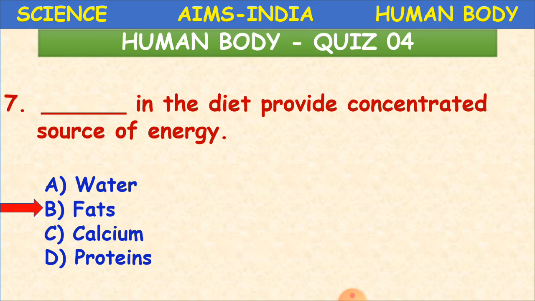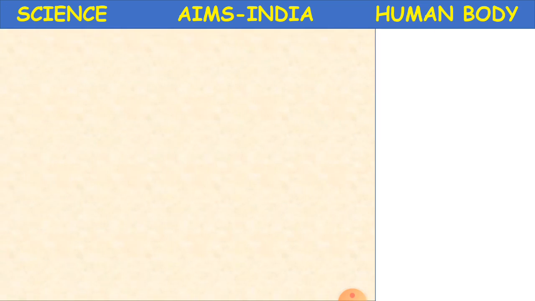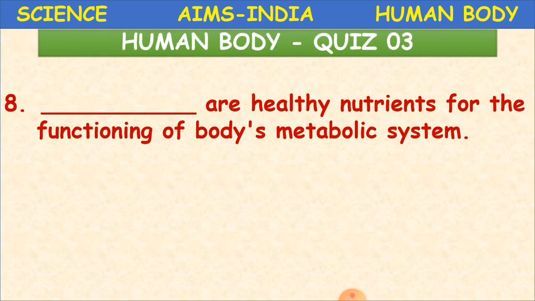B is the right answer. It is fats. Because fats have less water content in them, that is why we call them a concentrated source of energy. Clear, children? Yes. Next question now.